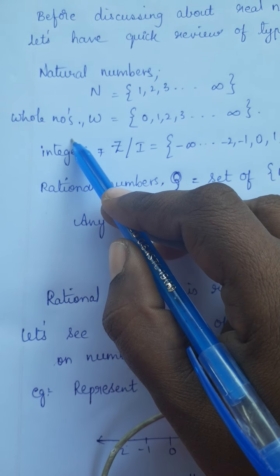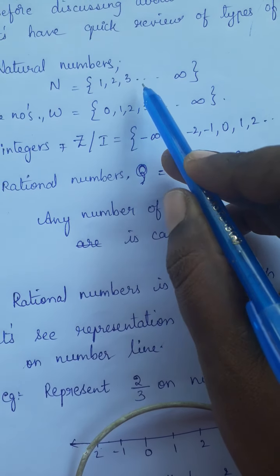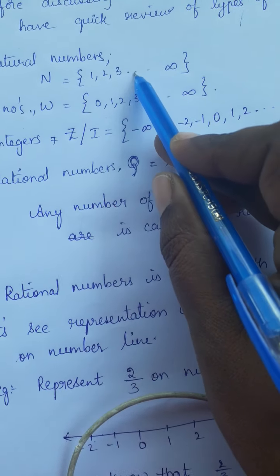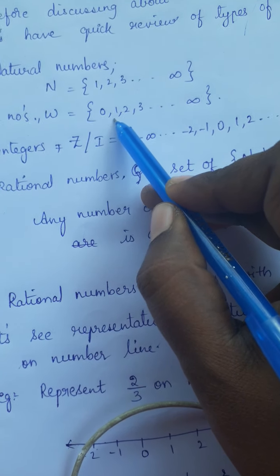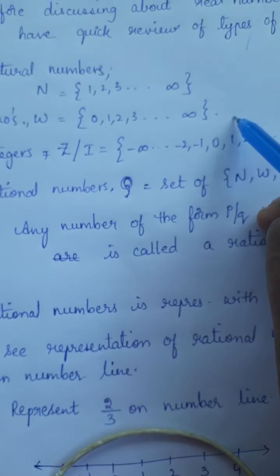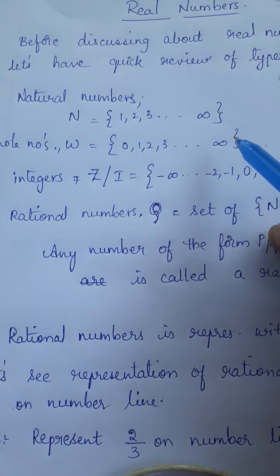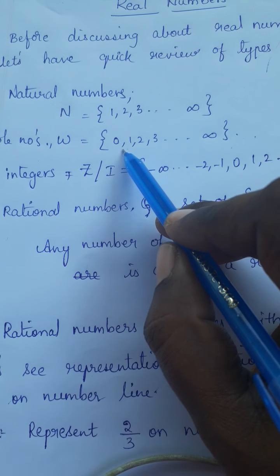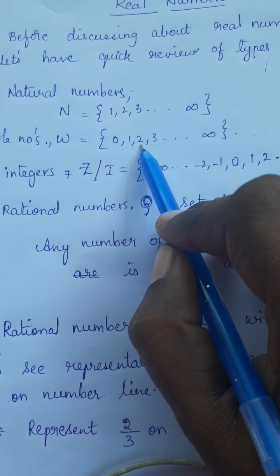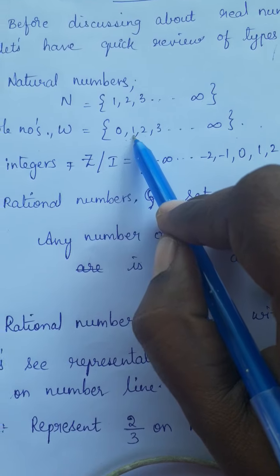Similarly, next come whole numbers. The whole numbers are the set of natural numbers along with 0, that means 0, 1, 2, 3 and so on till infinity. Children, the set of numbers that start with 0 are called whole numbers. You know these definitions very well.